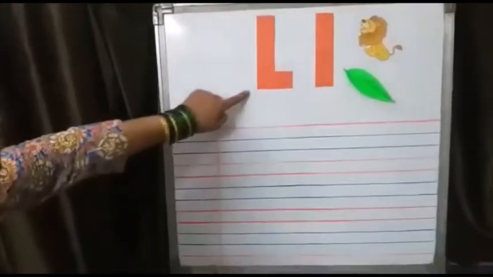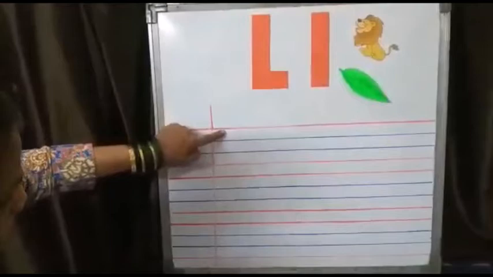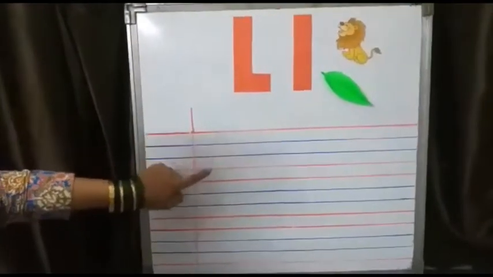All capital letters start from top red line till second blue line.